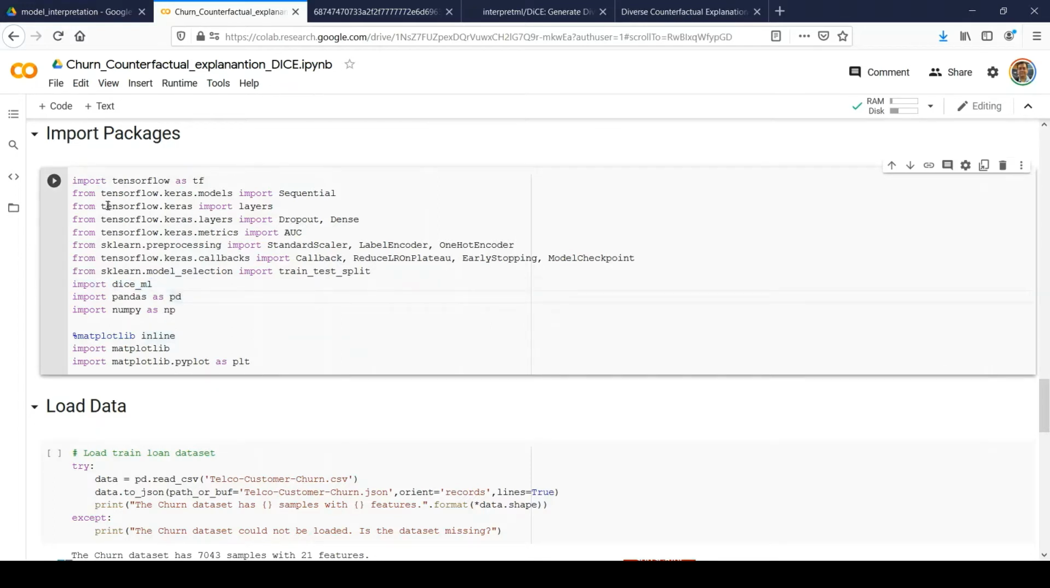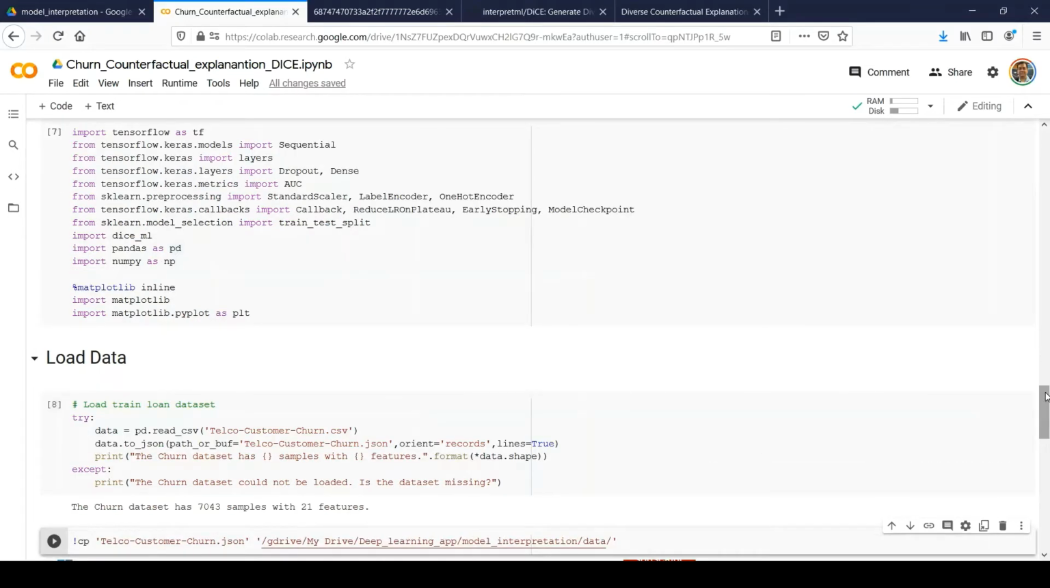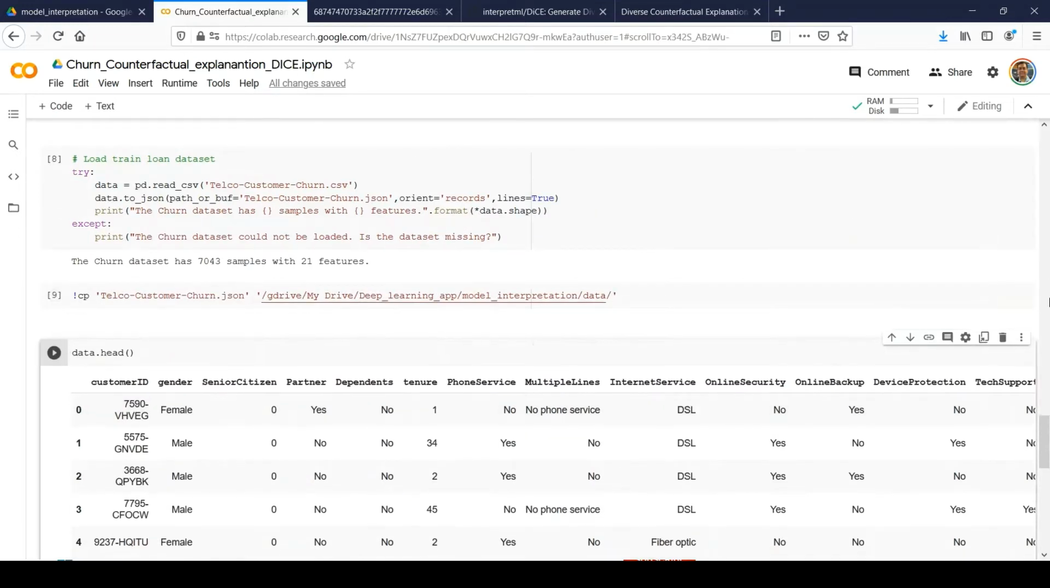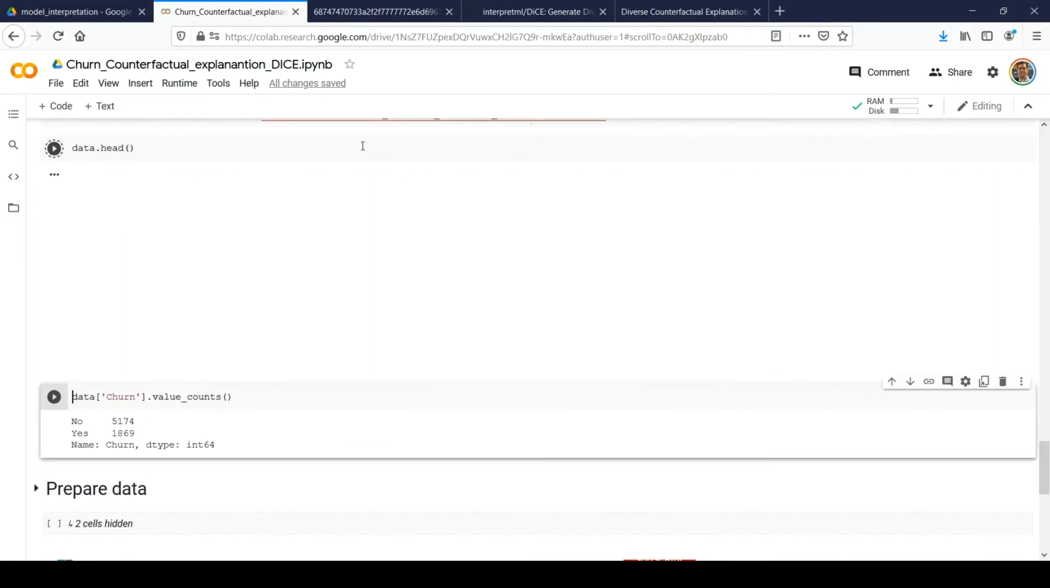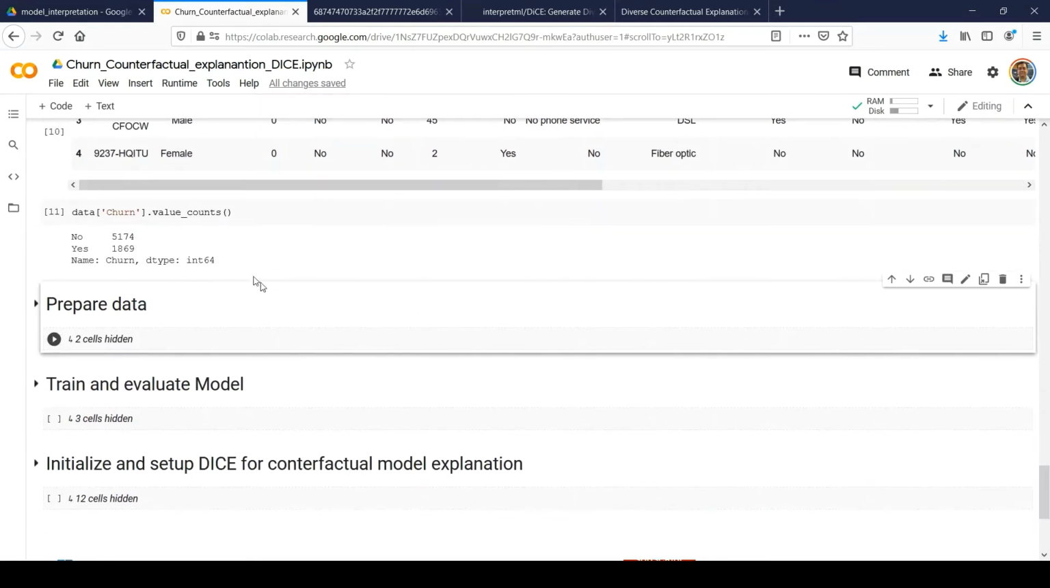Because all these other things are as usual. I have imported the TensorFlow package, and I have imported some of the important functions which I will be using. Okay, so I'm just simply loading the data. Okay, so that is done. You can see the distribution of yes, no, how many customers have churned and how many customers haven't. So those sort of details.